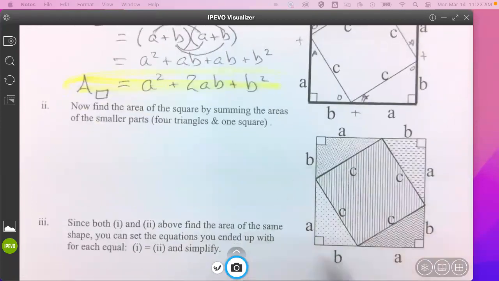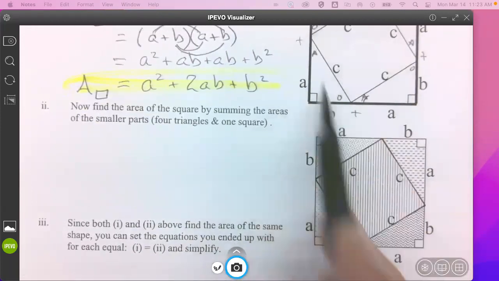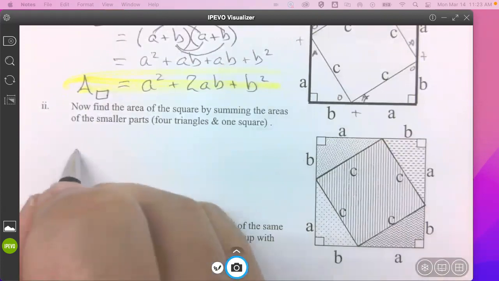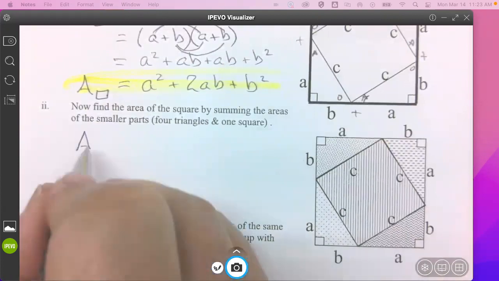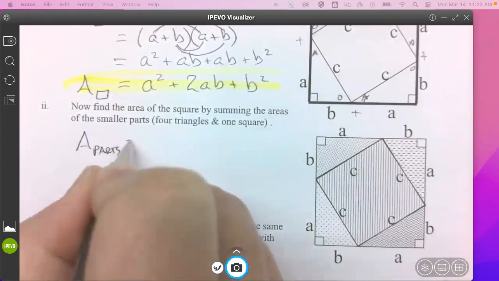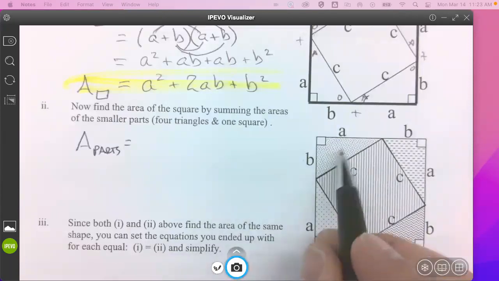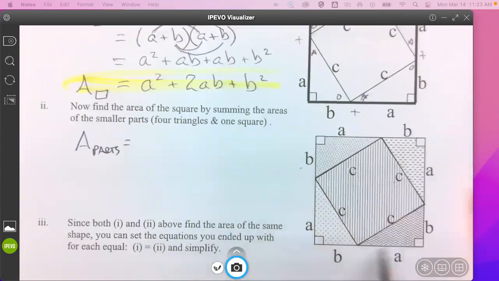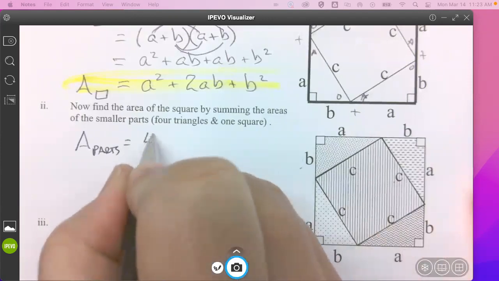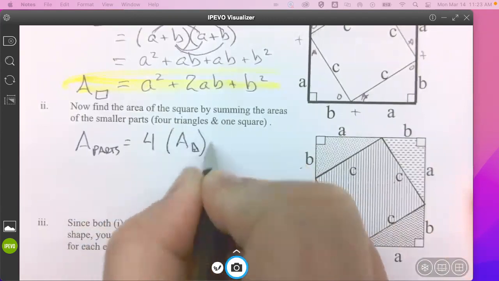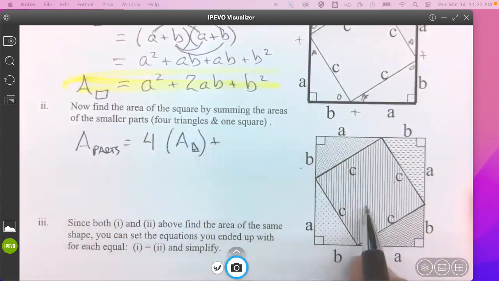Now I'm going to take the exact same shape and I've just colorized it differently because I don't want to treat it as one big shape. I want to treat it as 5 different shapes. In other words, if I can find the area of all the parts. So what are the areas or what are the parts? Can we agree that ABC and ABC, there's 4 of these little right triangles that are all congruent? So we're going to take 4 times whatever the area of the right triangles are. And we're going to add the area of this.